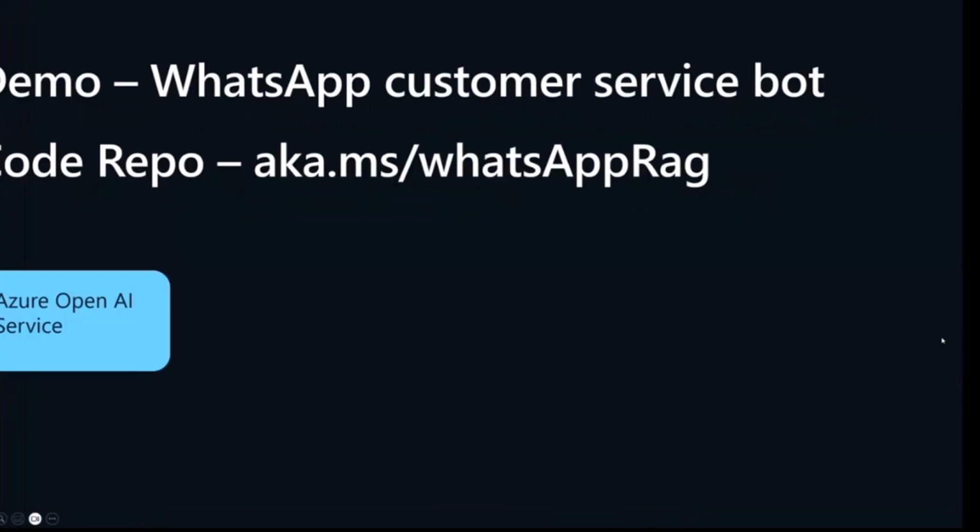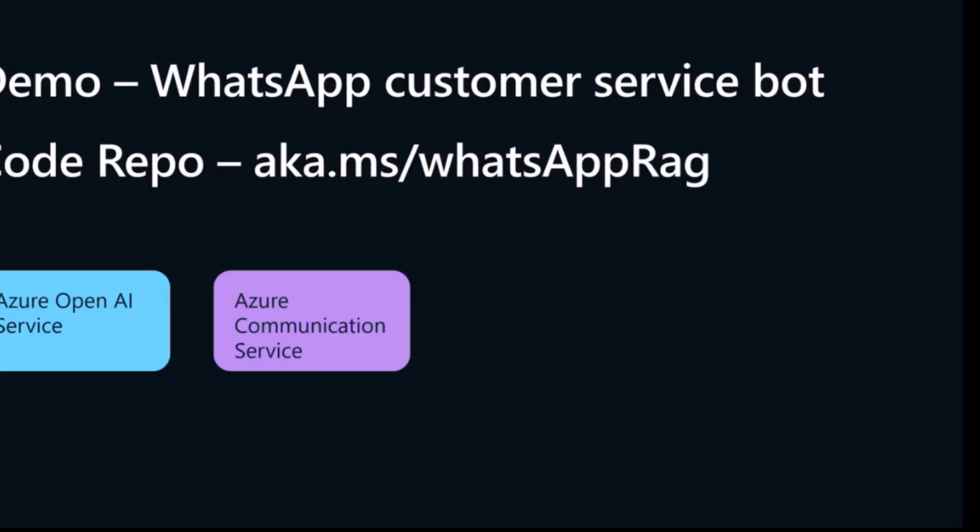This demo uses two main components. Azure OpenAI Service gives us access to the LLM models like GPT models, which enable our bot to talk to the customer in natural language, very human-like. And then I've used Azure Communication Services, which is Microsoft's CPaaS, that is Communication Platform as a Service, which offers APIs to developers to add communication channels and communication capabilities into your application. Just like here, I added the WhatsApp channel into my app using ACS.